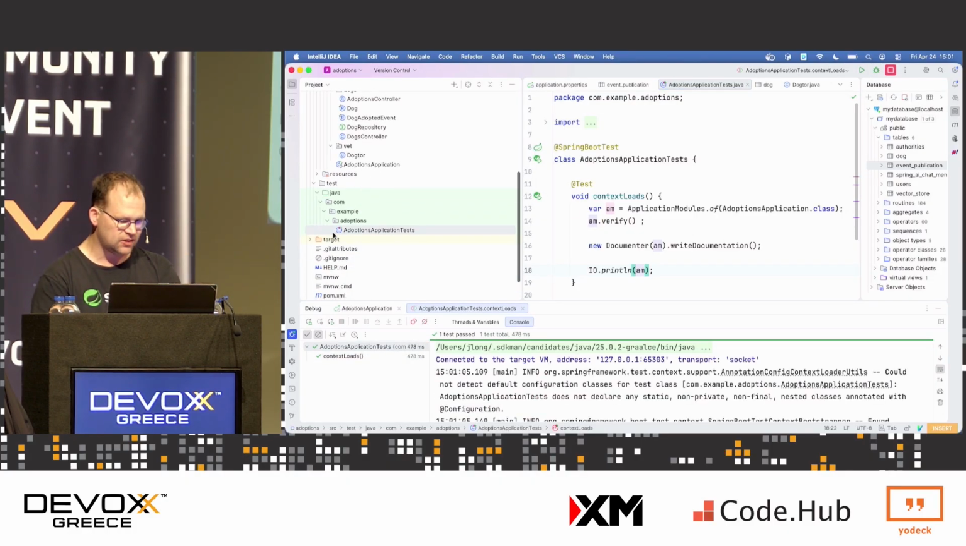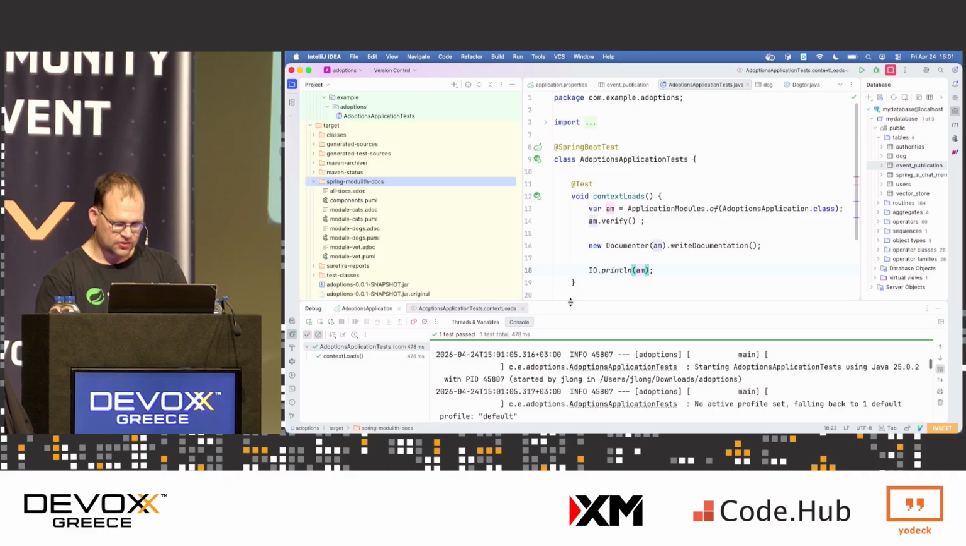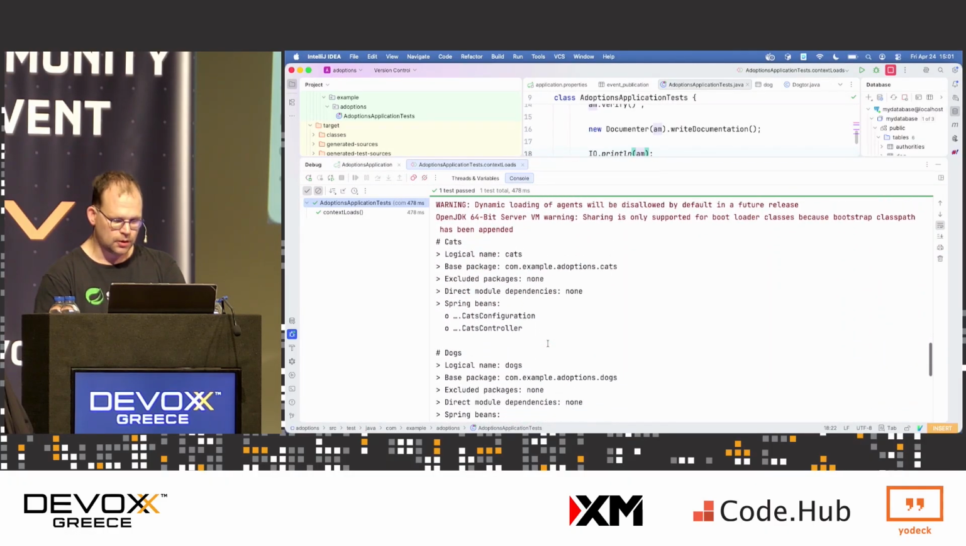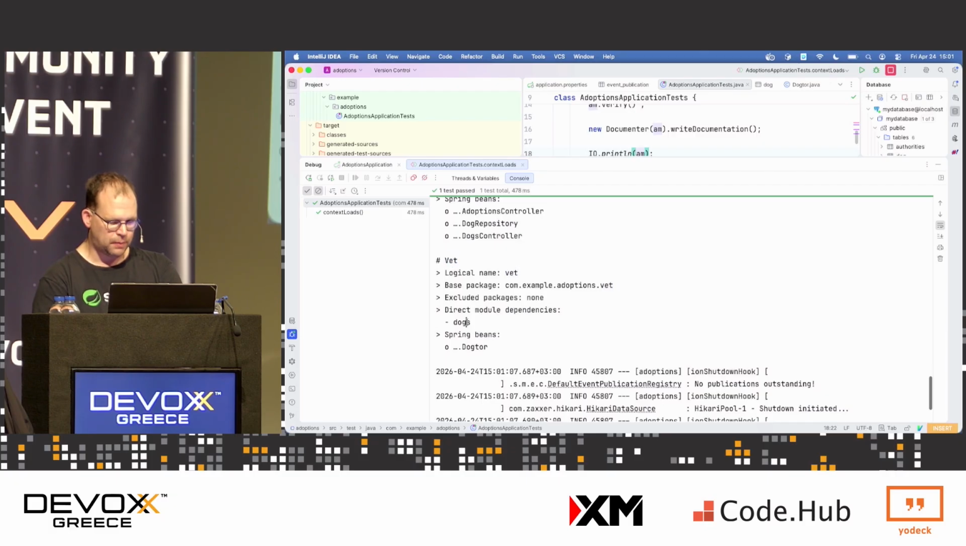Test is green. Nice. I love green. And here's our Spring Modulith docs. You can see, if you look at the output of the test, everything's green. And it knows about the logical modules, cats, dogs, vet. It knows about the dependencies between them. It knows the beans inside of it.